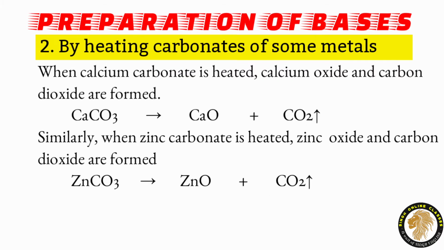Now the next method, by heating carbonates of some metals. When calcium carbonate is heated, calcium oxide and carbon dioxide are formed. See, calcium carbonate, when we heat it, calcium oxide as well as carbon dioxide gas will form. Similarly, when zinc carbonate is heated, zinc oxide and carbon dioxide are formed. These were some important methods for the preparation of bases.